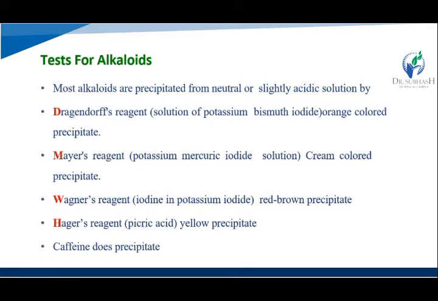Alkaloids and Wagner's reagent react and give a red brown precipitate. Then Hager's reagent, picric acid: alkaloid and Hager's reagent react and give a yellow precipitate. Caffeine does not give any type of precipitate.